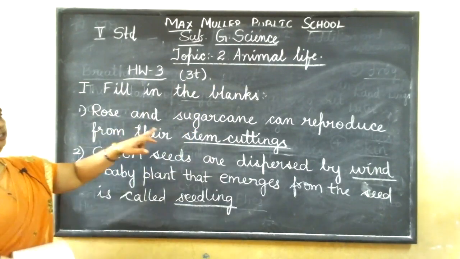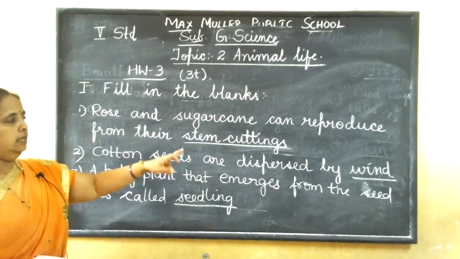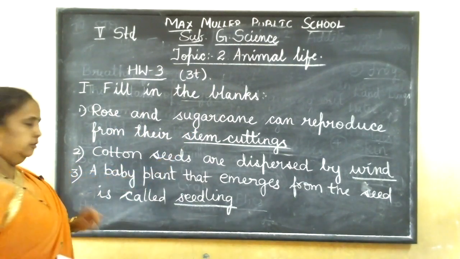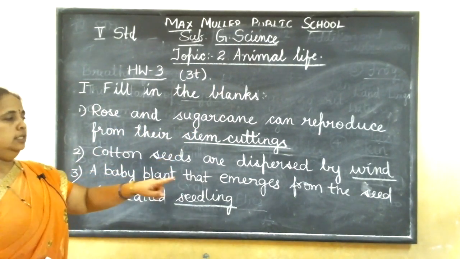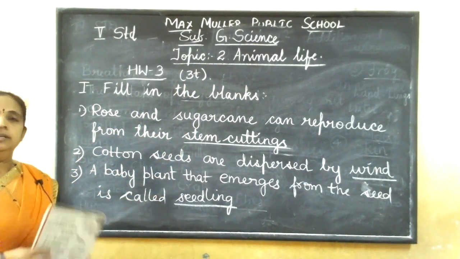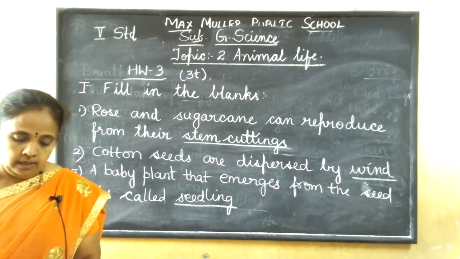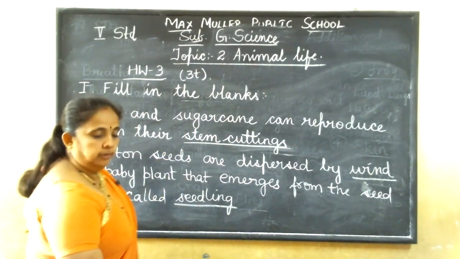Rose and sugarcane can reproduce from their stem cuttings. Cotton seeds are dispersed by wind. A baby plant that emerges from the seed is called seedling. Write this 3 times. Learn it. Handwriting should be very, very neat.